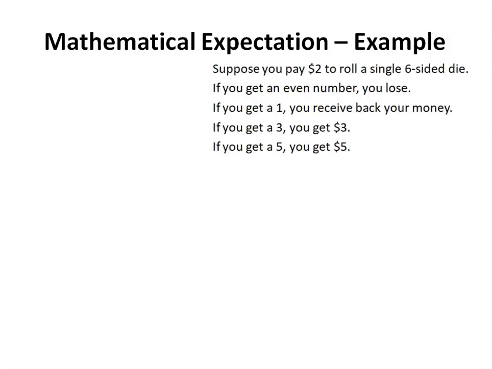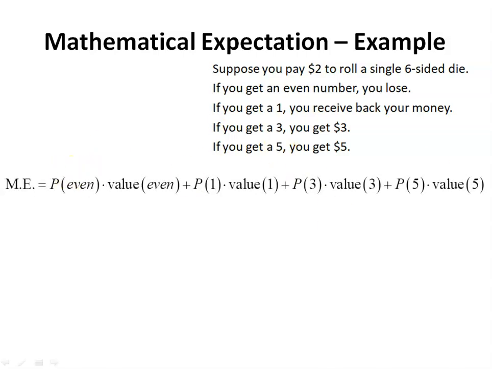And remember that we had that complicated formula, but what it really means is to break down all the different outcomes. So in this case, even though you could roll 6 different numbers on a six-sided die, there are only actually 4 different value outcomes. You could either get an even number, you could roll a 1, a 3, or a 5. So in total, there are 4. And what I do is I multiply the probability of each of those outcomes times the value of that outcome.